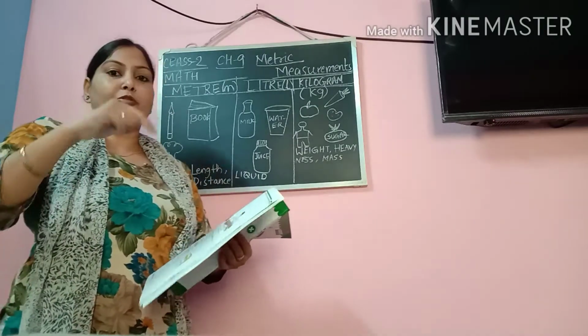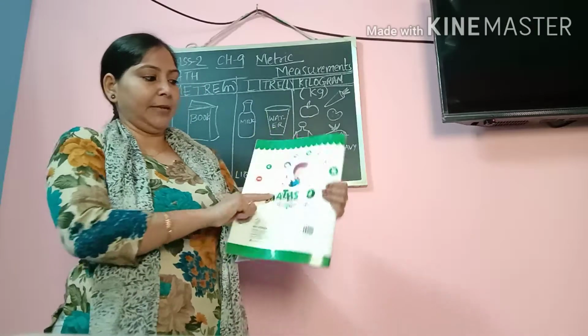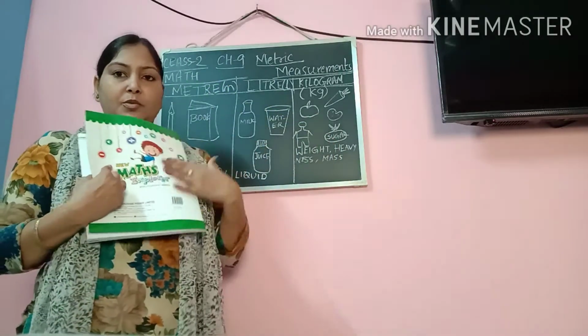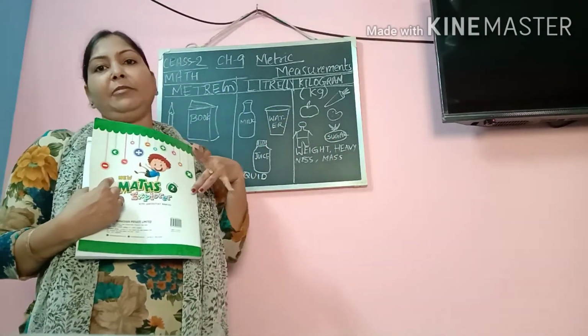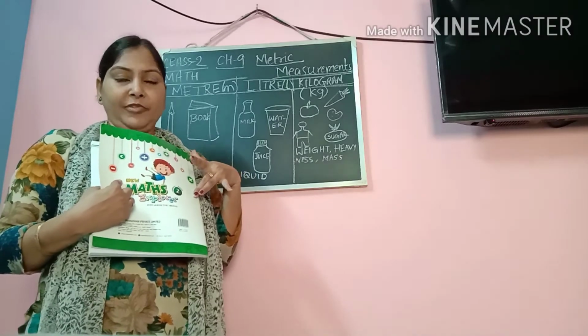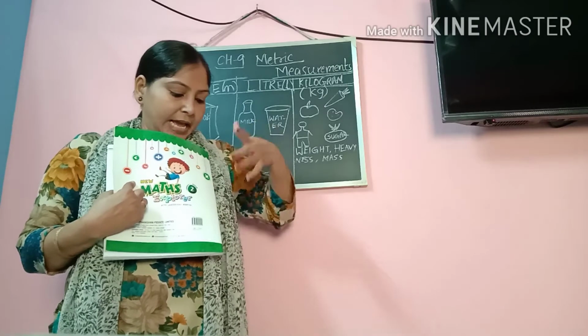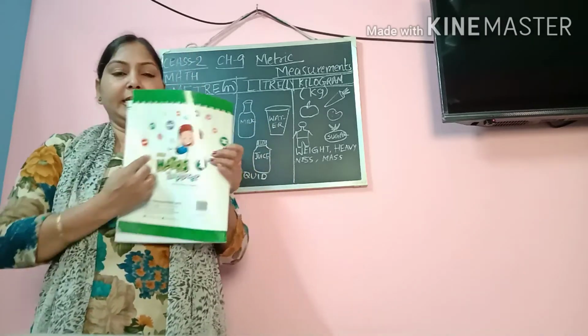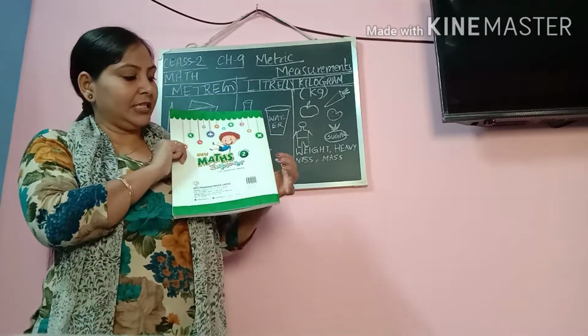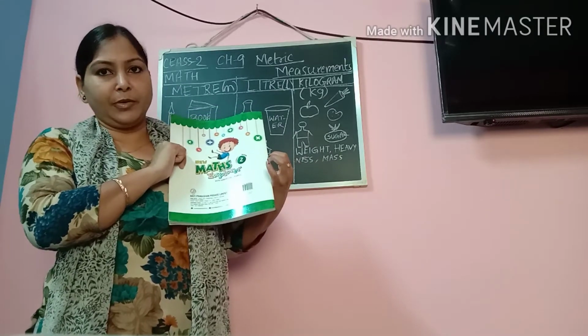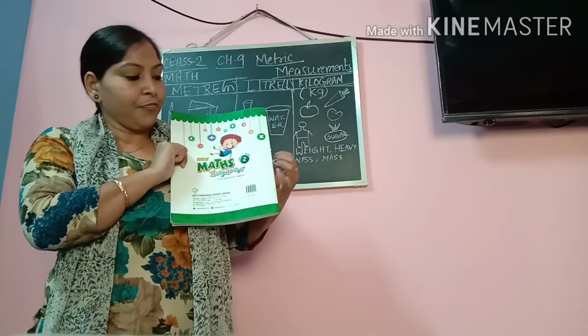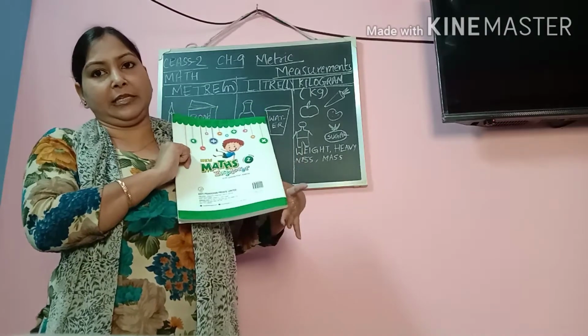So if you have to measure something bigger, for example this book, and I use a 15 centimeter scale, then what do I have to do? Suppose the 15 centimeter scale is coming till here. I have to put a tick mark here, and then again from here I can start.